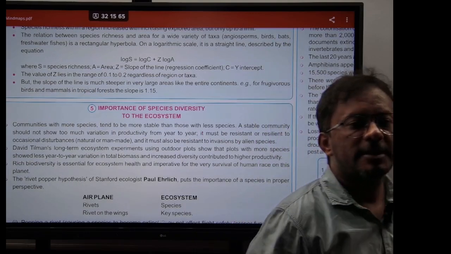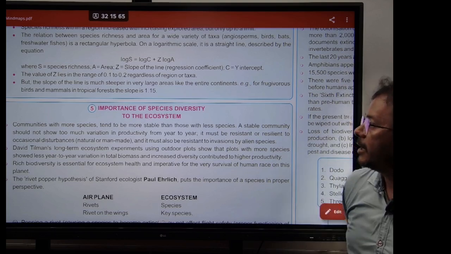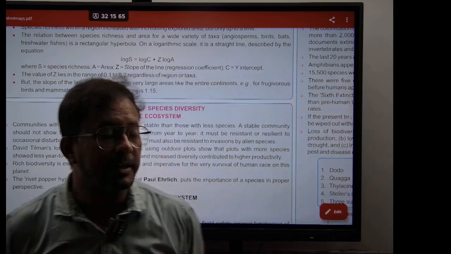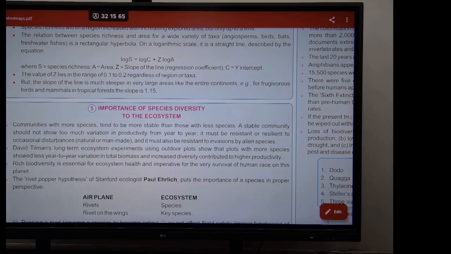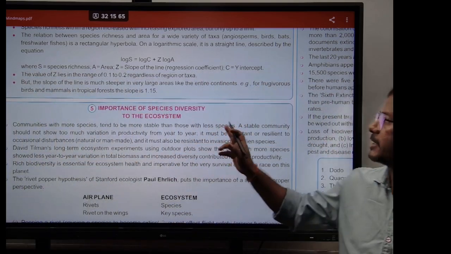Now, what does S represent here? Species richness. A represents the area, Z is the slope of the line or the regression coefficient, and C is the y-intercept. So when we draw a graph applying the values of the area explored and the number of species, you get this equation. And the Z value gives the relationship between the area as well as the number of species. For example, the Z value lies in the range of 0.1 to 0.2 regardless of the region or the taxa.